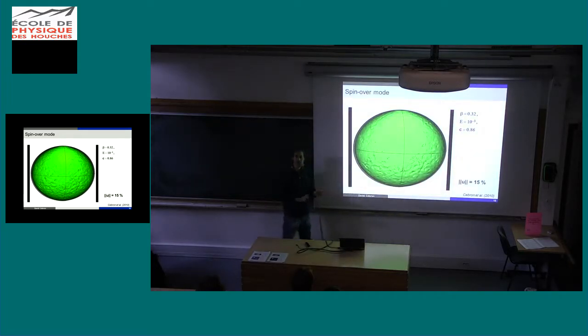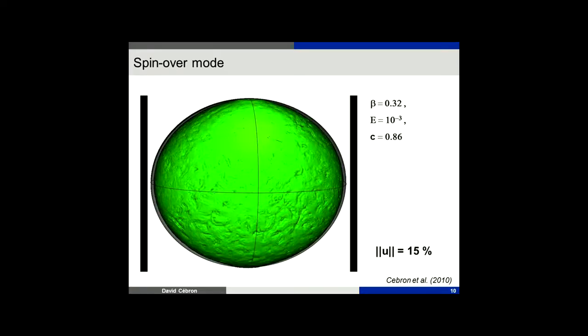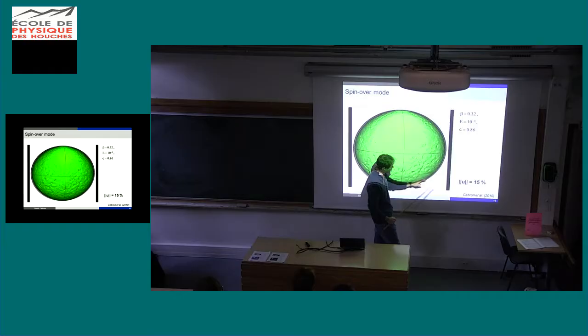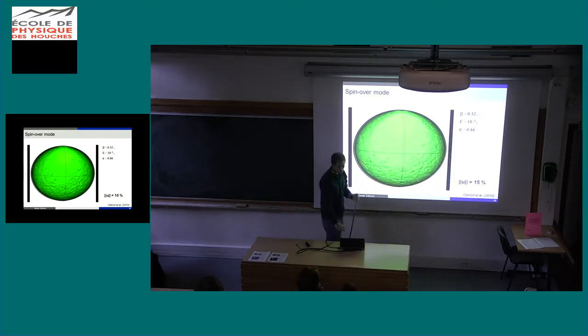This is easy, it takes 5 minutes in COMSOL, so you can also try yourself. Here I show an isosurface of velocity, meaning all the points where the velocity is 15% of the velocity at the boundary. These are the parameters I use: strong ellipticity 0.32, dimensional viscosity of 10 to the minus 3, and this is the polar flattening I chose.